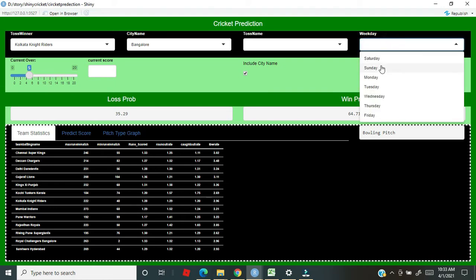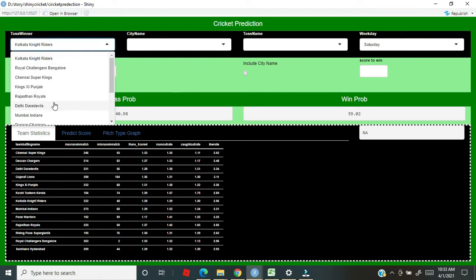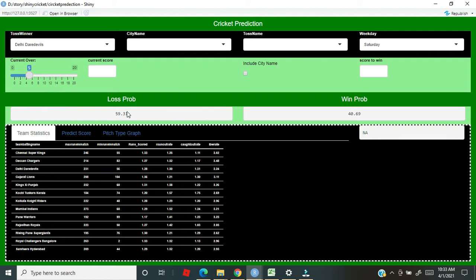For example, let's take Saturday and maybe pick Delhi Daredevils. It's a loss probability of 60, win probability of 40. It's kind of changing. So it's based upon the past data. It's trying to make some probability based estimations on win loss.